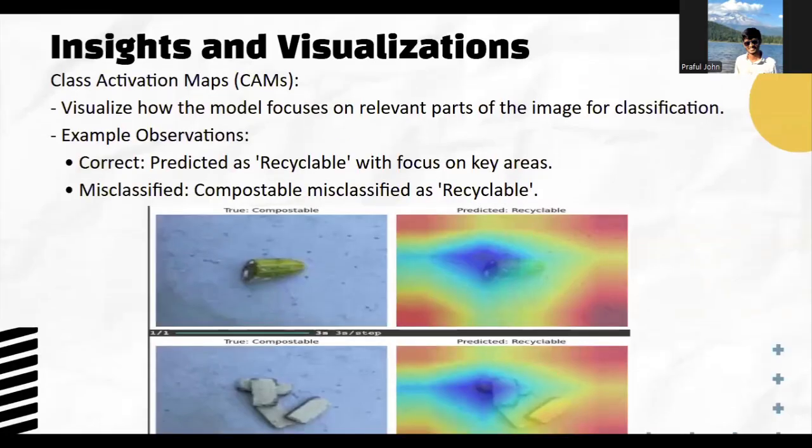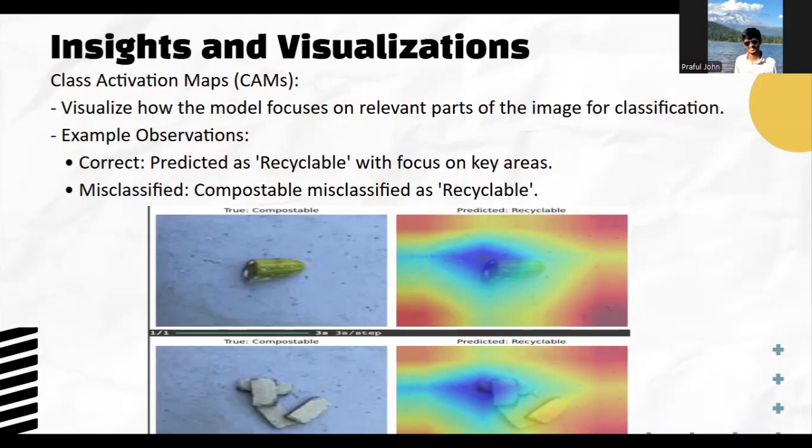Thank you so much, Mohib, for telling us about model training and results. So now we'll be talking about insights and visualization, particularly class activation maps, and how we used them in our project. What it does is we visualize how the model focuses on relevant parts of the image for classification.